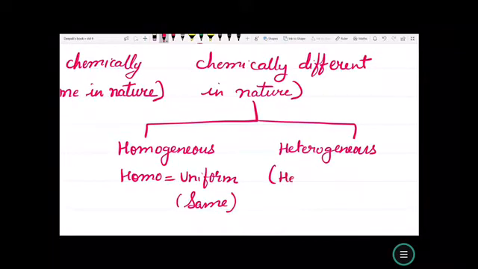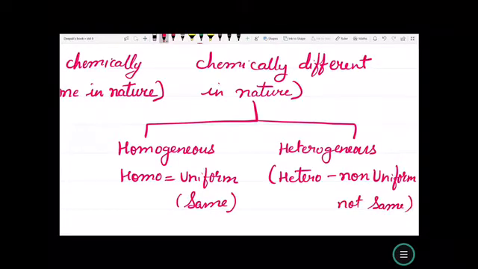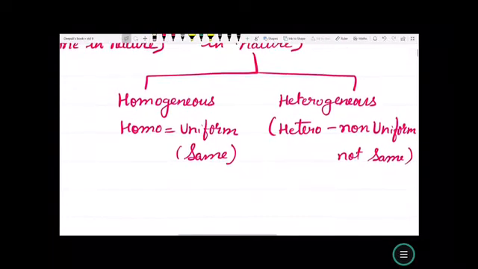And hetero means non-uniform or not same. Now, if the particles mixed together are same, equally distributed all over, then it is called as homogeneous mixture, and if it is not distributed all over equally, then it is known as heterogeneous mixture.